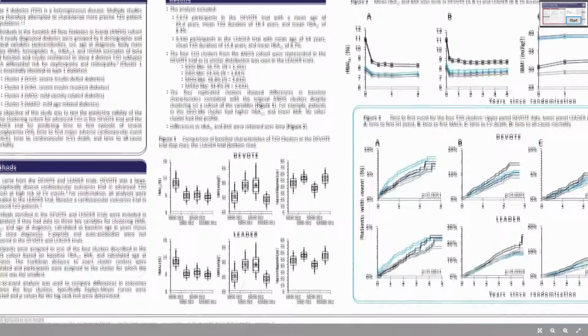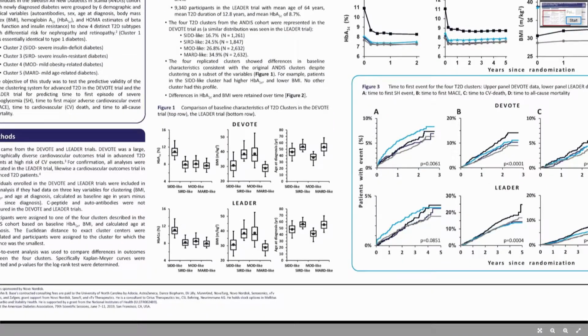If you look at figure 1, it's not unexpected that the distribution of hemoglobin A1C, BMI, and age at diagnosis in the different clusters was similar to that which was seen in the ANDIS trial, because we did try and replicate it. But it is nice to see that, in fact, it turned out that way.